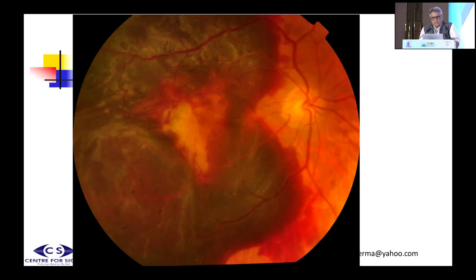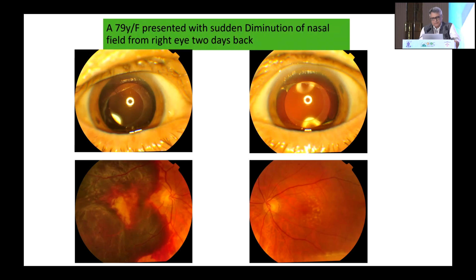The last scenario is when you have massive subretinal hemorrhages. Things like these again will not respond only to anti-VEGF. They will also not respond to only pneumodisplacement. So for such cases you require a vitreous surgery.